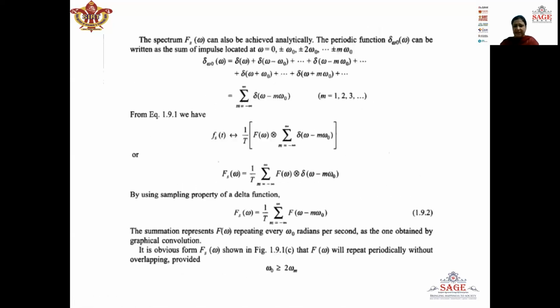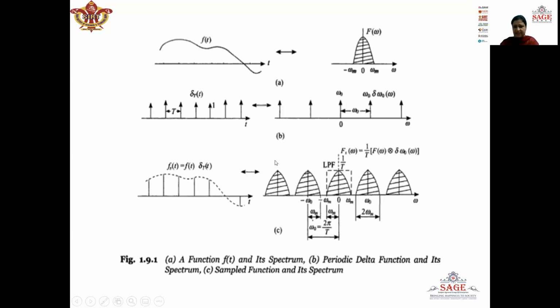Now we can see that the amplitude of the spectrum is 1 upon T. So here we can see in the spectrum that the maximum amplitude of the spectrum is 1 upon T. So we will get a repeated basic spectrum of F omega after every omega naught radians per second.